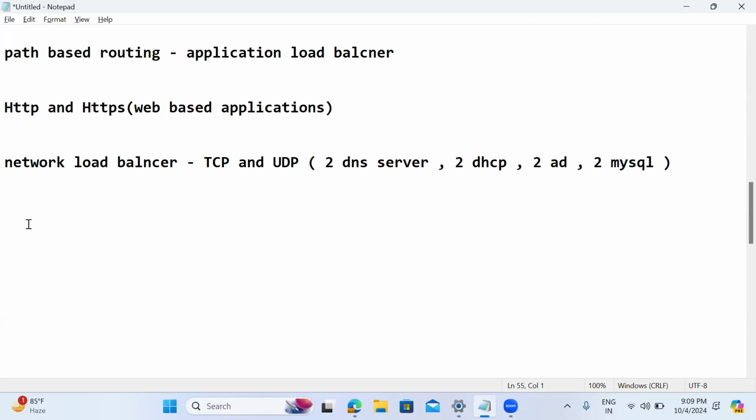Then the application load balancer works at layer 7 in the ISO OSI model. The network load balancer works at layer 4. But you shouldn't tell only this difference. We need to tell a minimum of 5 to 7 differences. The first is that the application load balancer works at layer 7 and the network load balancer works at layer 4. TCP and UDP level is network load balancer; path-based routing and web-based applications are all supported by the application load balancer.